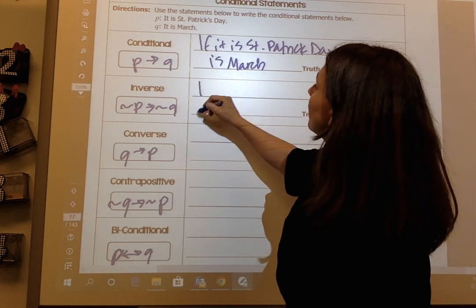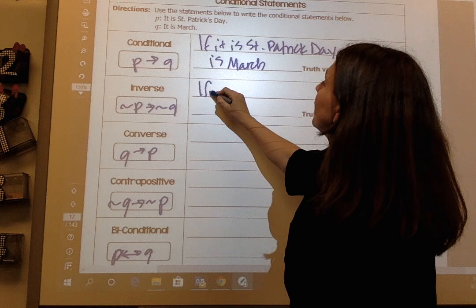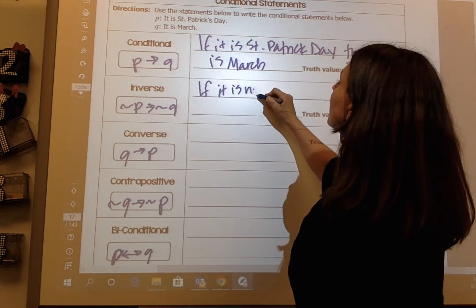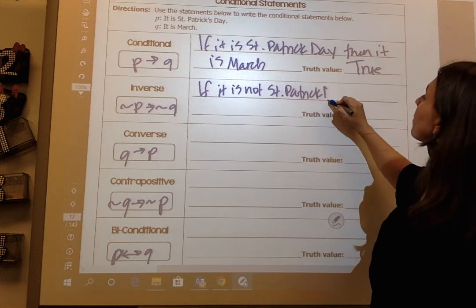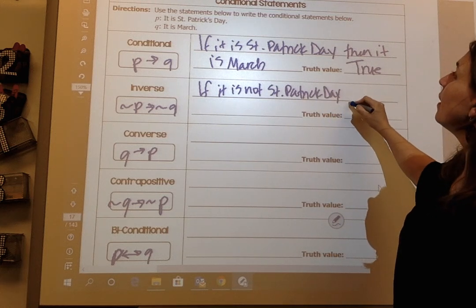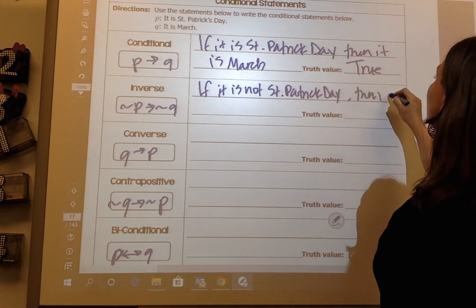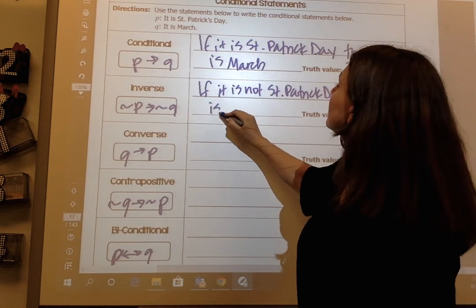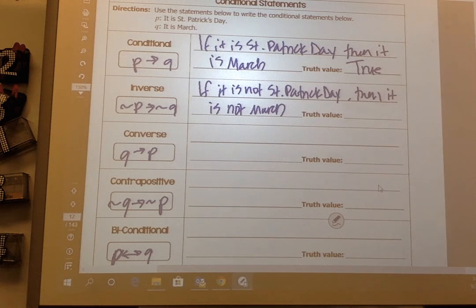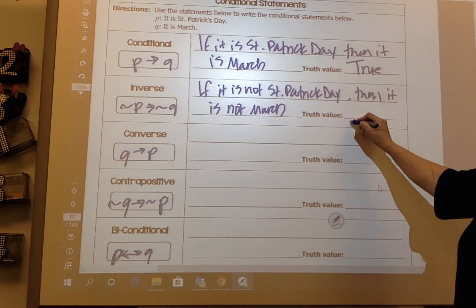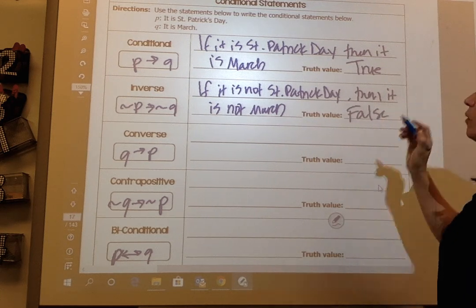So, look at my inverse. If it is not St. Patrick's Day, then it is not March. Well, that is false because what if it's March 3rd?